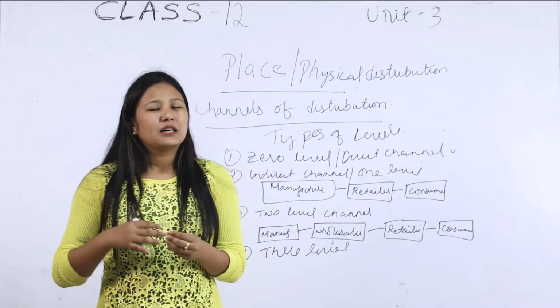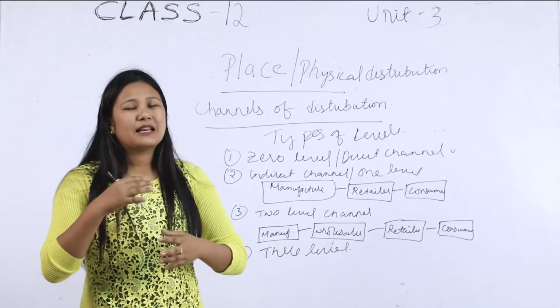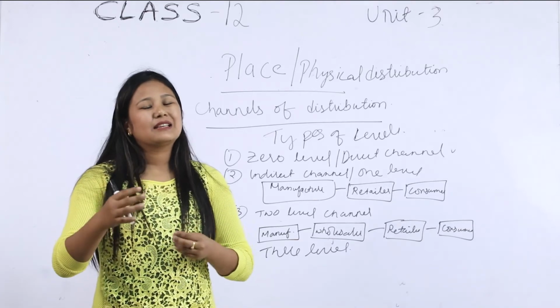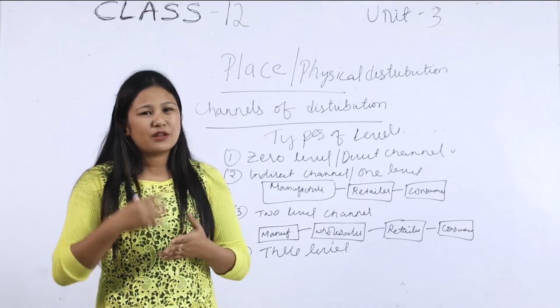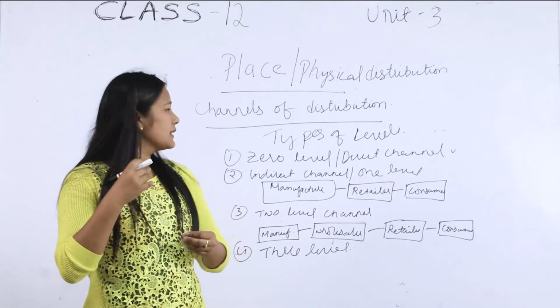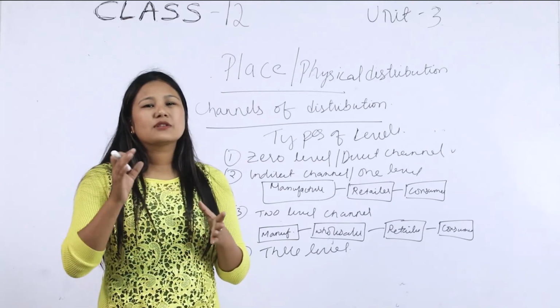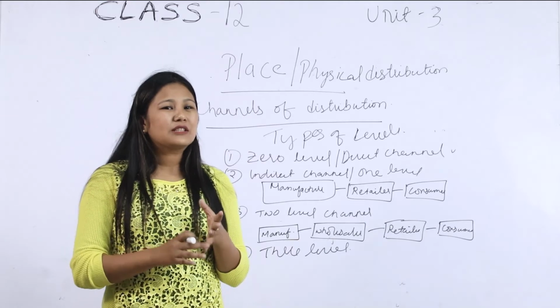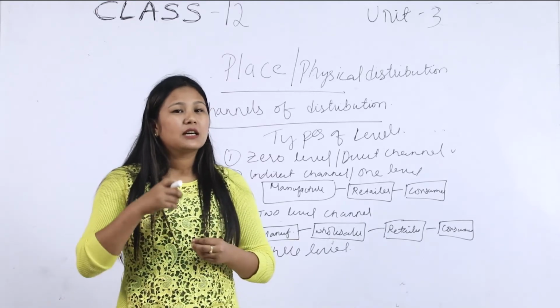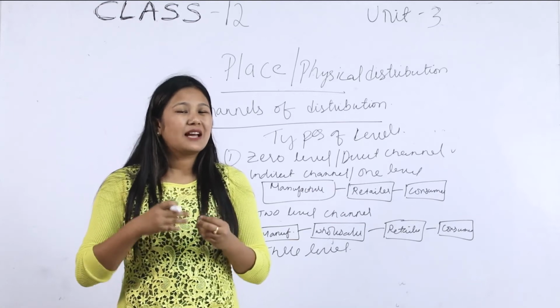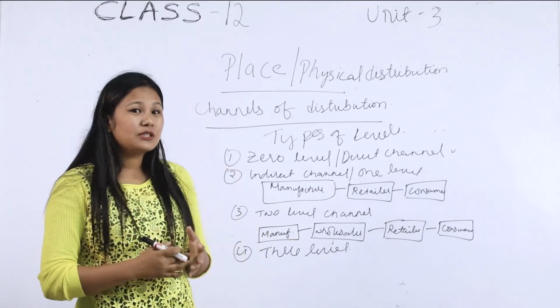For example, the manufacturer selling his or her goods directly online, right? Online, the manufacturer is directly dealing with the consumer. So this zero level consists of no channel of distribution. There is no middleman or intermediary involved between the manufacturer or the producer and the consumer. They directly deal with the product.